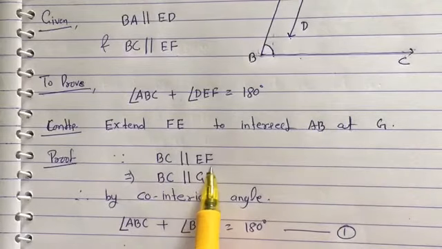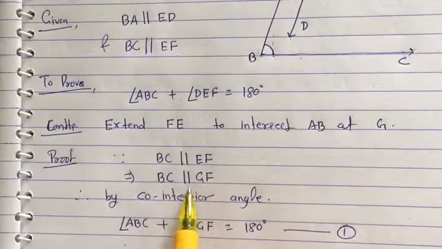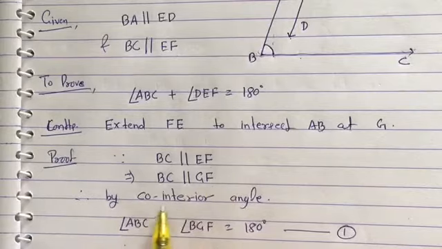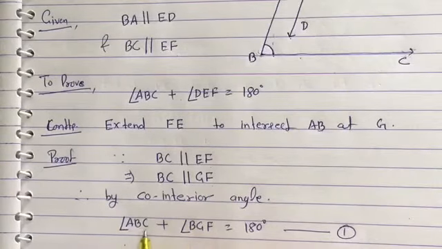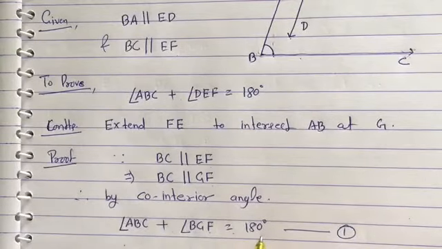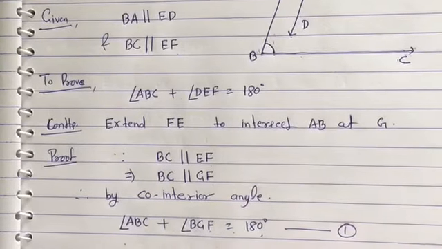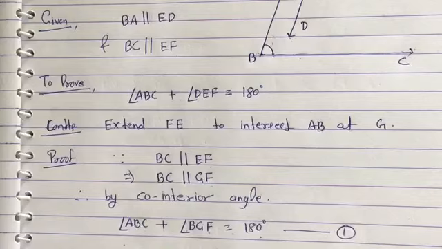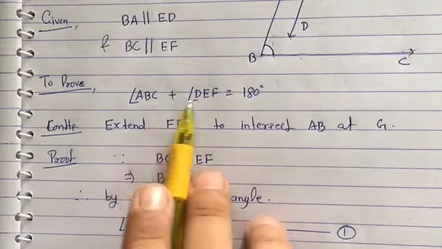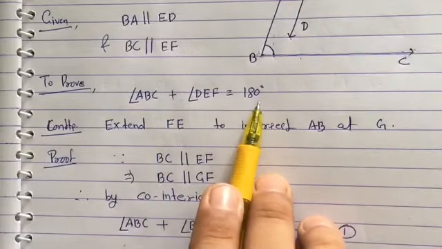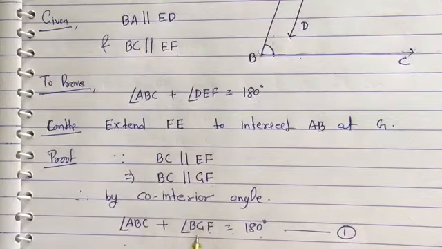BC parallel to EF, this implies BC parallel to GF. Therefore, by co-interior angle, angle ABC plus angle BGF is equals to 180 degree. But here we do not have to prove that angle ABC plus angle BGF is equals to 180.